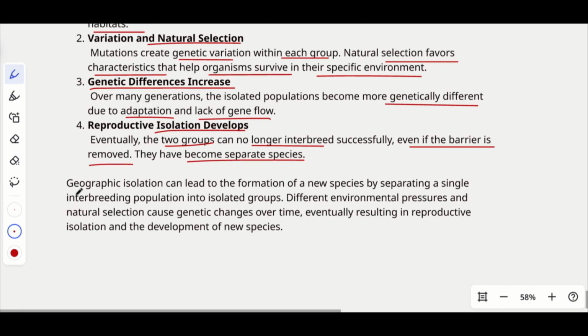So, what we mean is that geographic isolation can lead to the formation of new species by separating a single interbreeding population into isolated groups. Different environmental pressures and natural selection cause genetic change over time. And eventually, it results in reproductive isolation and the development of new species. So that is how you have to attempt this question.